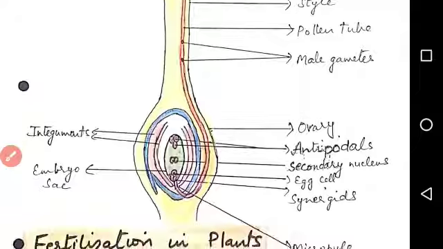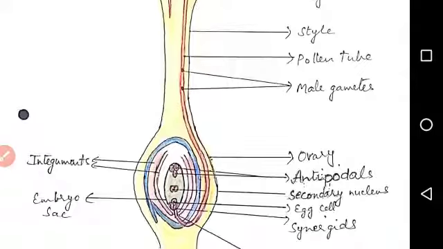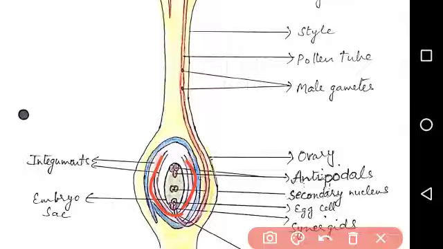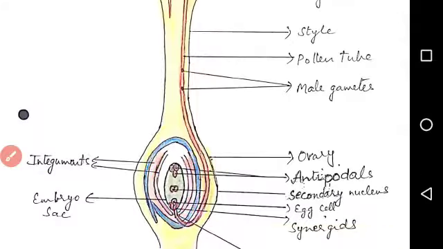Now outside the embryo sac there are 2 or 3 coverings called integuments. These are called integuments. So this is the whole structure showing the pollen tube entering inside through the micropyle into the ovary.